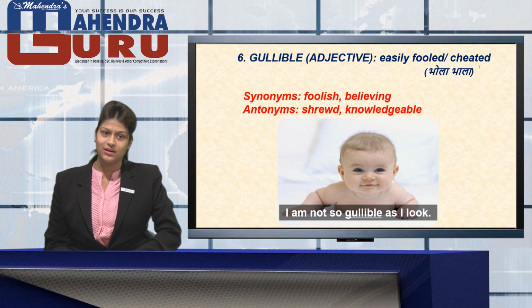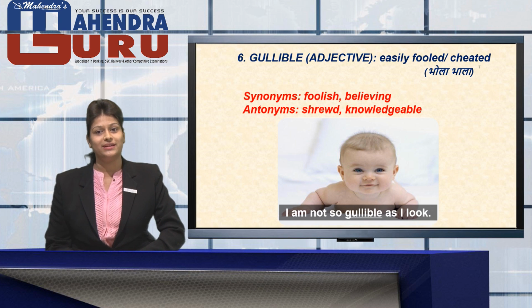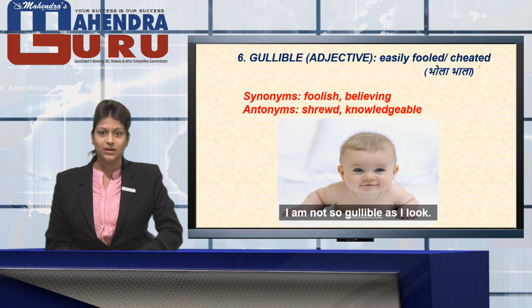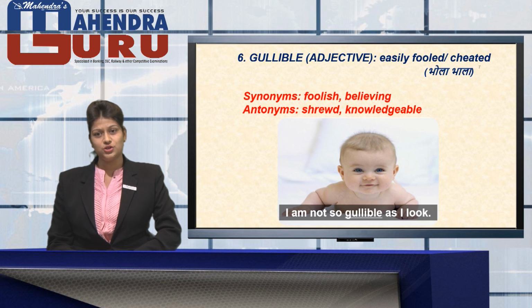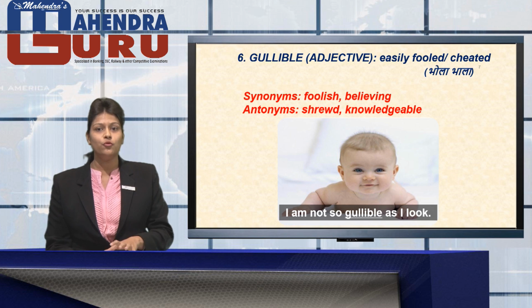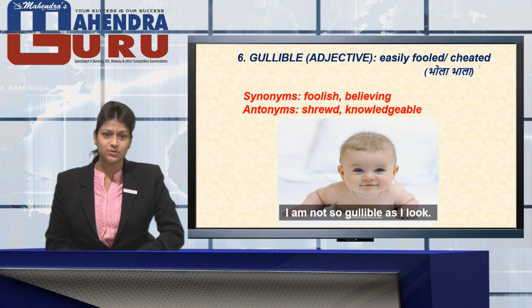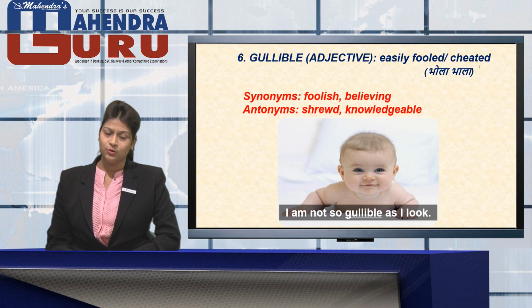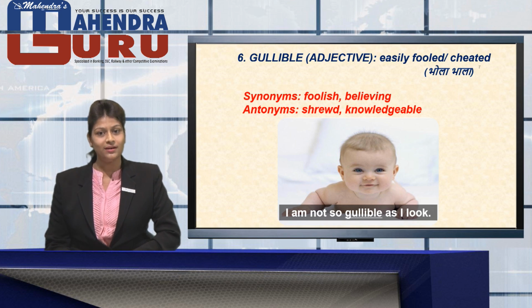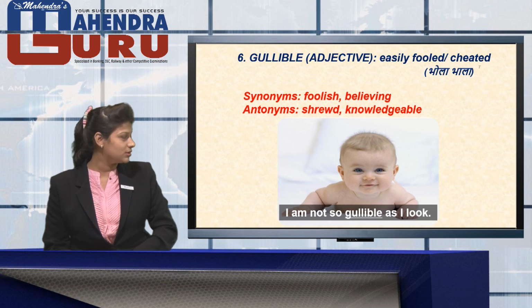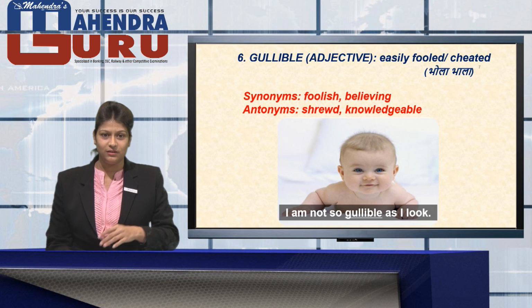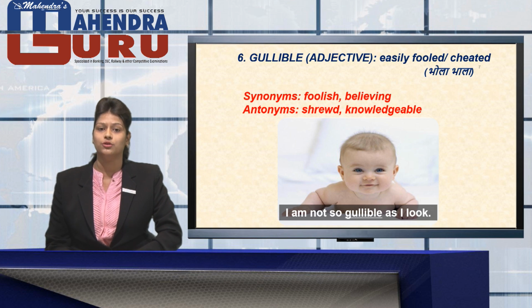The next word is gullible, and it is an adjective as well. The meaning of the word is easily fooled or cheated, innocent looking. Now, the synonyms provided to you are foolish and believing, while the antonyms are shrewd and knowledgeable. Repeat with me, the synonyms are foolish and believing, and the antonyms are shrewd or knowledgeable.